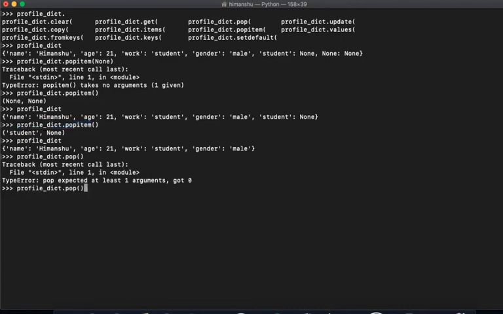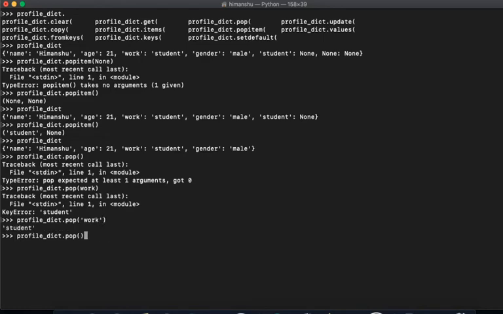Pop does need arguments. So if I say pop, what I want to pop is work. He is a student, right? It actually popped out this item, which has the corresponding value as student.